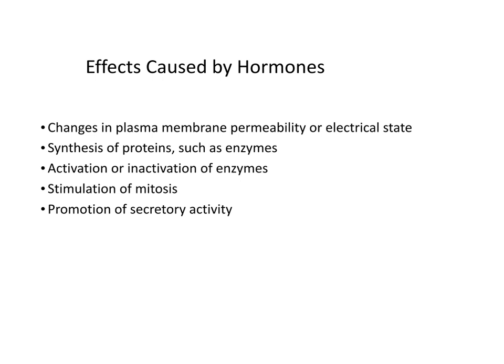Hormones can cause a variety of different impacts on the cell. They can change the permeability of the plasma membrane or the electrical state, so they can allow ions in and out. They might also stimulate the synthesis of proteins, such as enzymes, so they can increase the production of an enzyme. They might also activate or inactivate an enzyme, so they can prevent an enzyme from doing its work or stimulate it to do more of its work. They can also stimulate mitosis or cell division and promote secretory activity. So a hormone can cause another cell to produce something else it secretes, which could be another hormone. Some hormone-producing cells can act on other hormone-producing cells to increase their output.